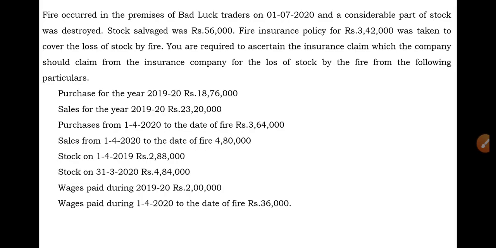So it is paid during the present year in which the fire accident occurred, so it is related to the present year, and it should be recorded as a direct expense under the debit side of the trading account. So you should record it in the Memorandum of Trading account.